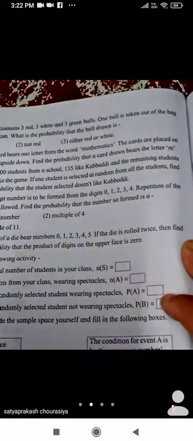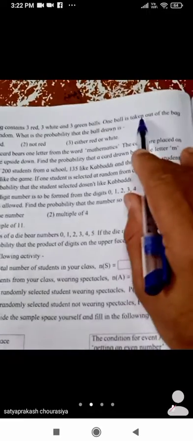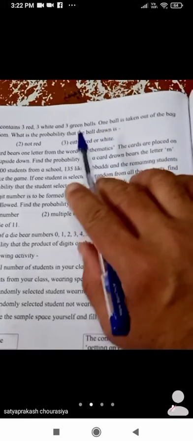Okay, see question number 12. A bag contains 3 red balls, 3 white and 3 green balls. One ball is taken out of the bag at random. What is the probability that the ball drawn is a red, not red, either red or white? Okay, so this is the question.